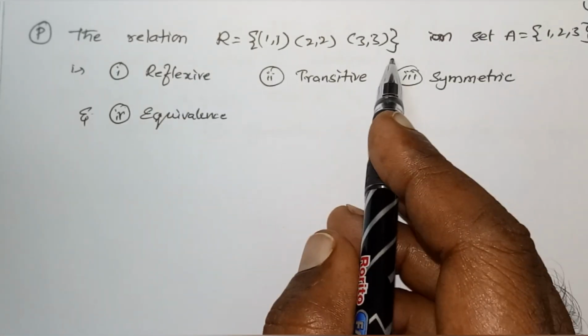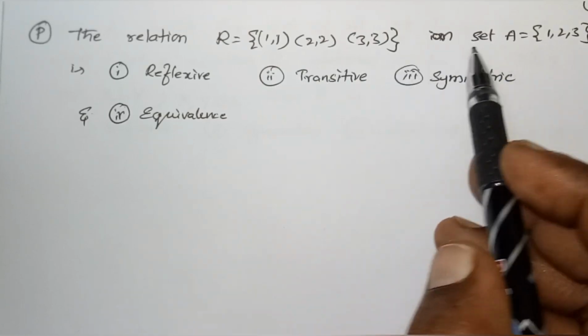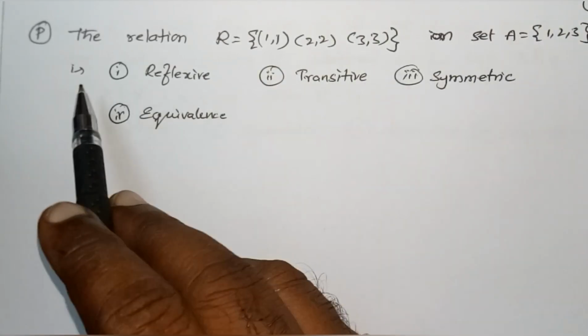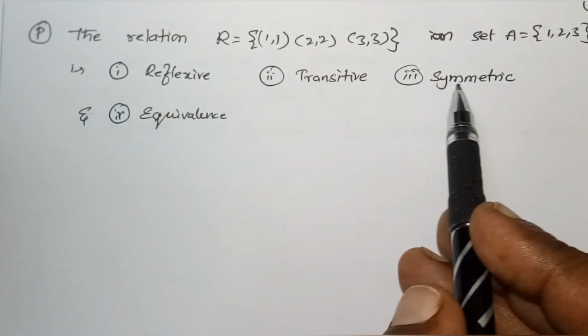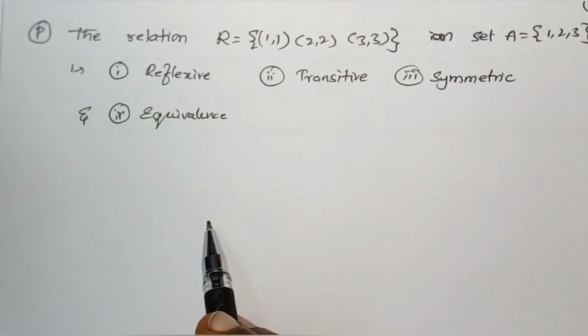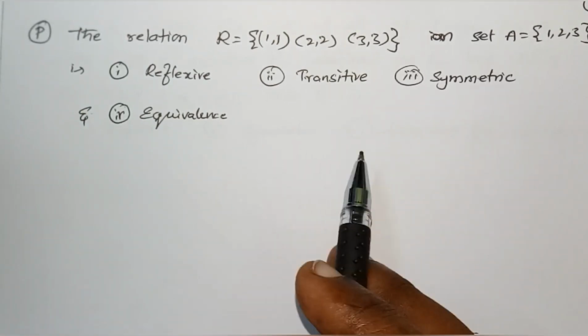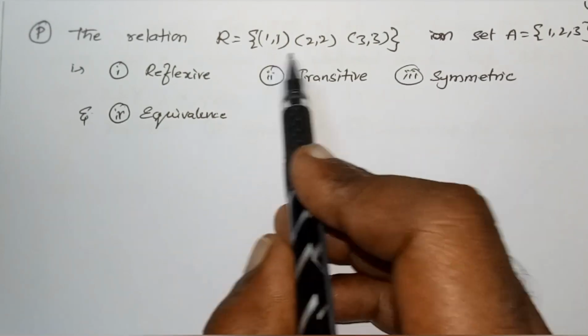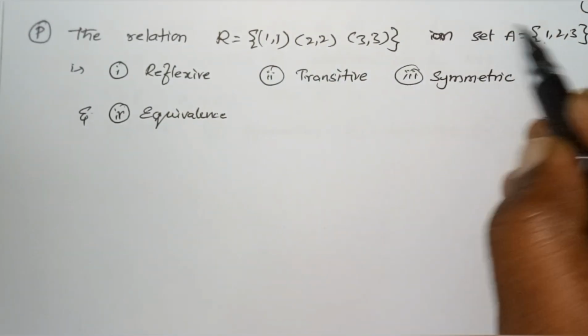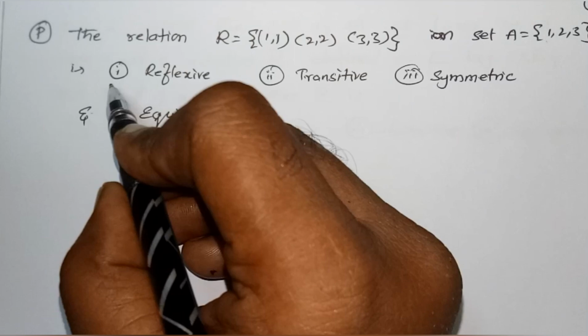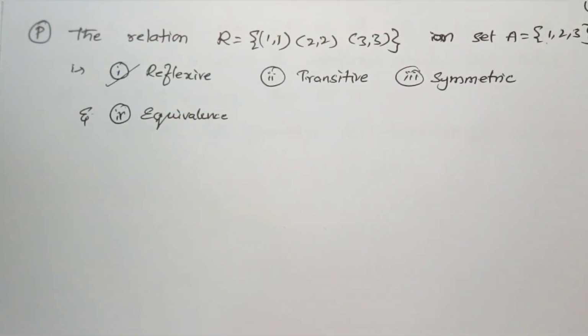Right. Let us discuss problems on the relations. The relation R is defined like this: (1,1), (2,2), (3,3) on set A equal to {1, 2, 3}. Is it reflexive, transitive, symmetric or equivalence? That is the question. Which among the following is correct? So (1,1), (2,2), (3,3) is there. Therefore, according to the definition of reflexive, R is reflexive.